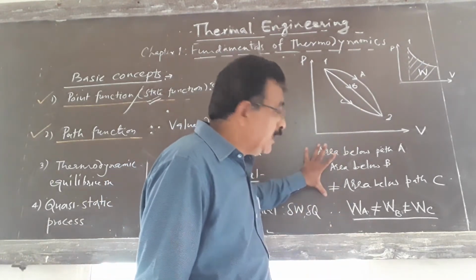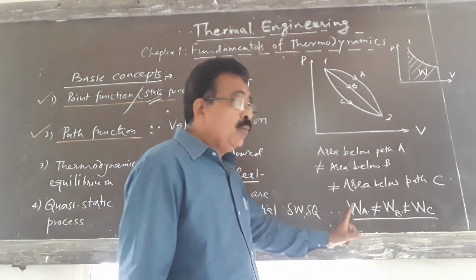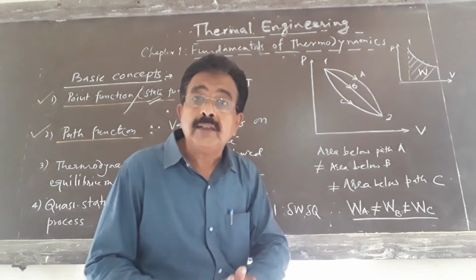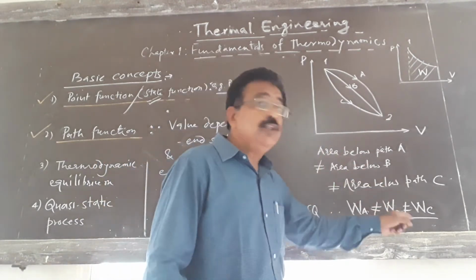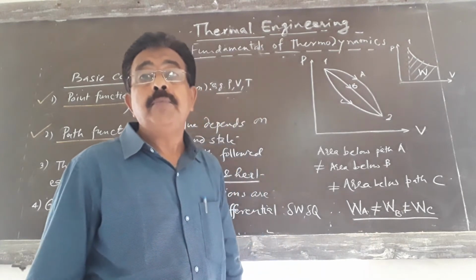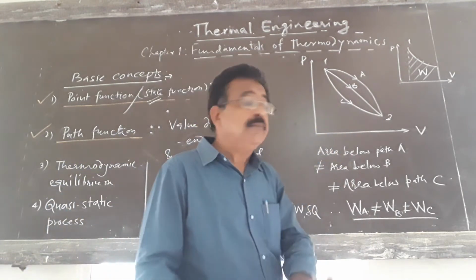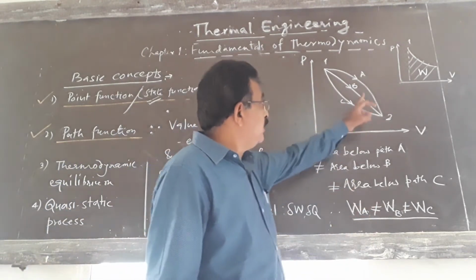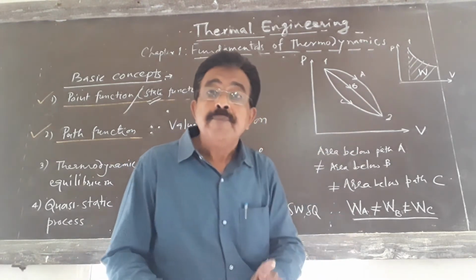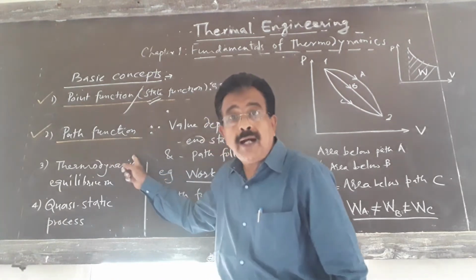As the area is different, we can say that the work transfer during path A is not equal to the work transfer during path B, which is not equal to the work transfer during path C. That means though the end states are the same, the work is different during every path, hence we can say that it is a path function.